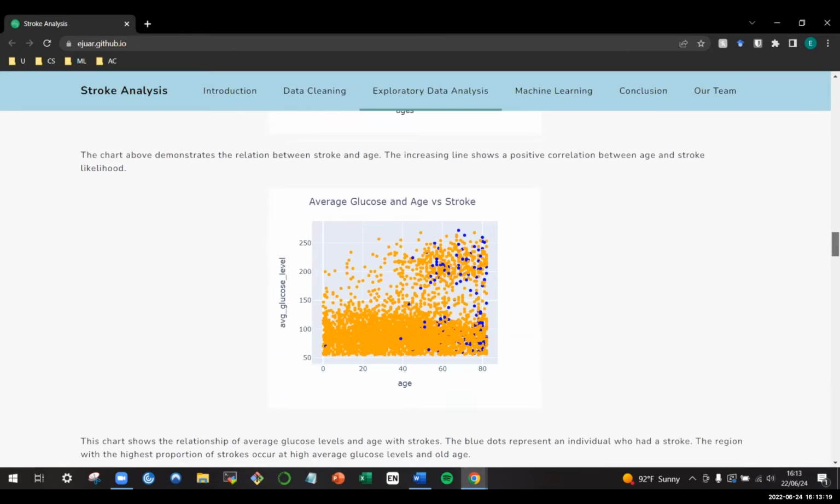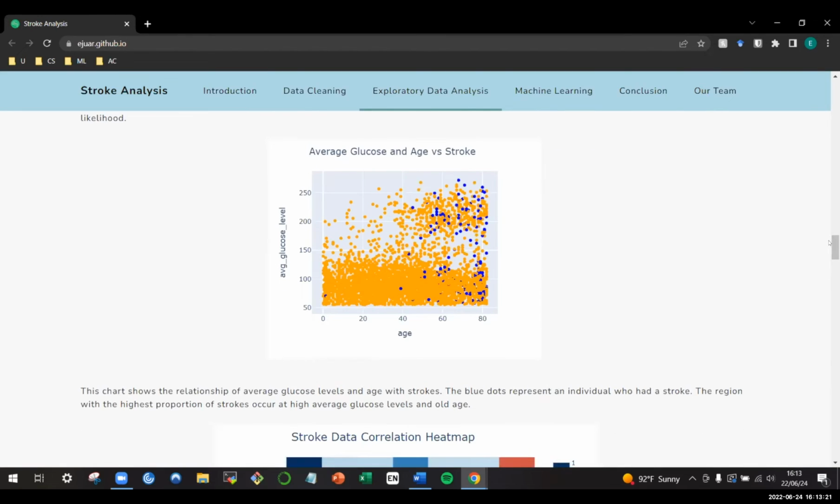Average glucose level and age in relation to stroke is our next chart. This chart shows the relationship of those things. The blue dots represent an individual who has had a stroke. The region with the highest proportion of strokes occurs at higher average glucose levels in old age. As you can see, the biggest concentration tends to be above 150 for their average glucose level, and age 60 and above, or perhaps age 50 and above, for the highest level of people who have had strokes. The yellow dots are just people who have not had strokes, but the highest concentration of blue dots is in that region.